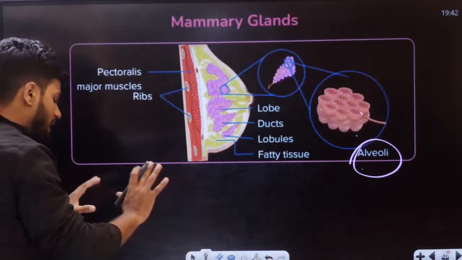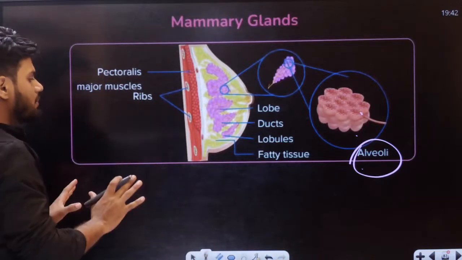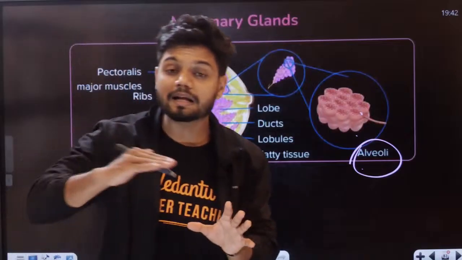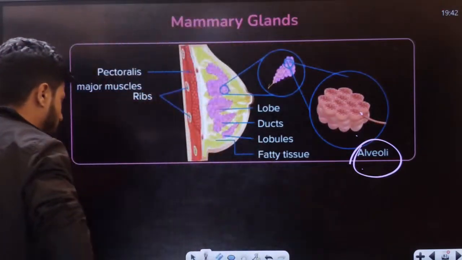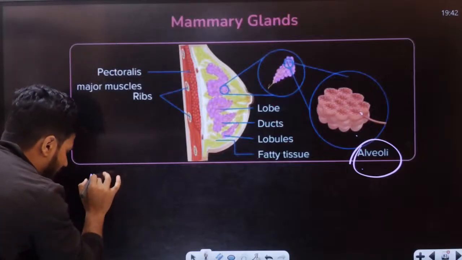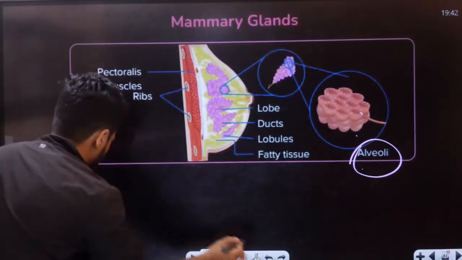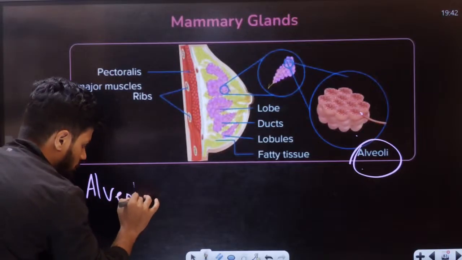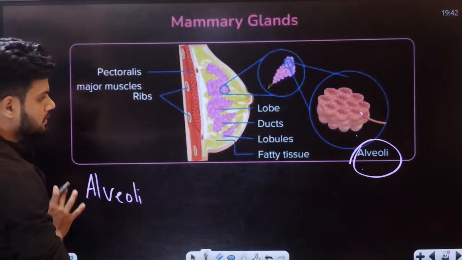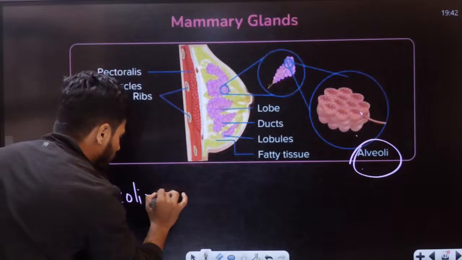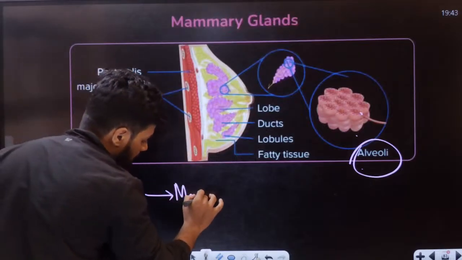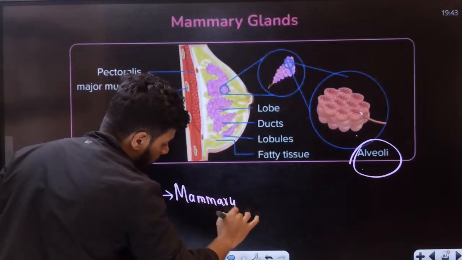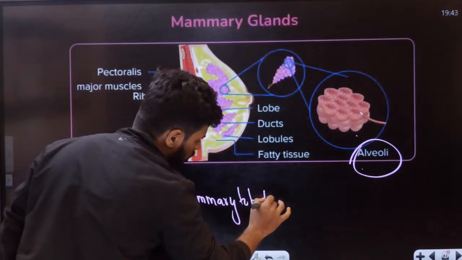Students, in examination, they will ask you about the transport of milk. That is very important. First, milk is produced in the alveoli. From the alveoli, the milk goes to the mammary tubules.